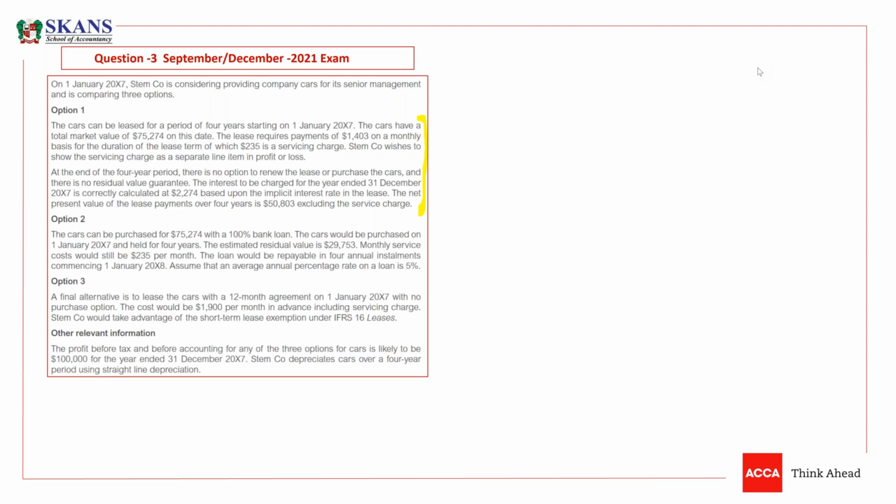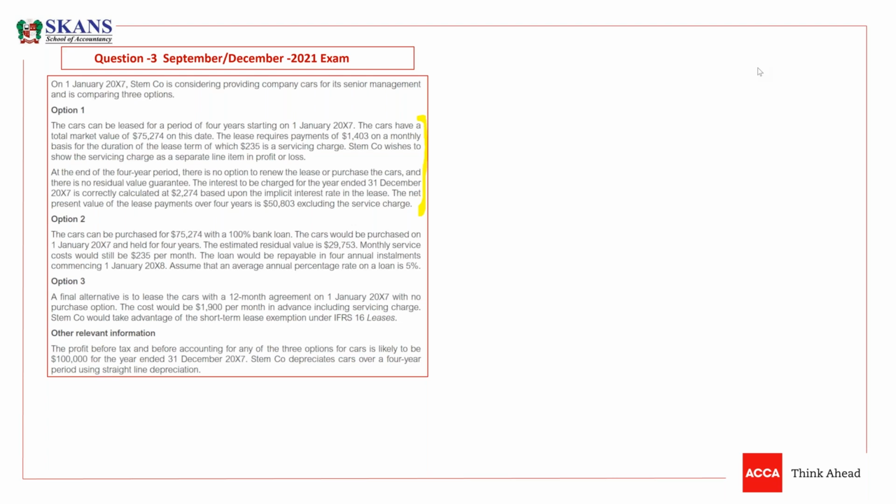They will acquire these cars on a 4 year lease. So option one is a 4 year lease. The cars have a total market value of 75,274 on this date.